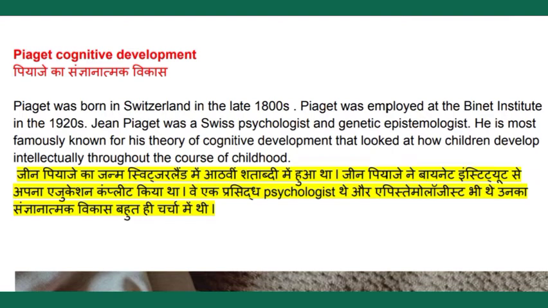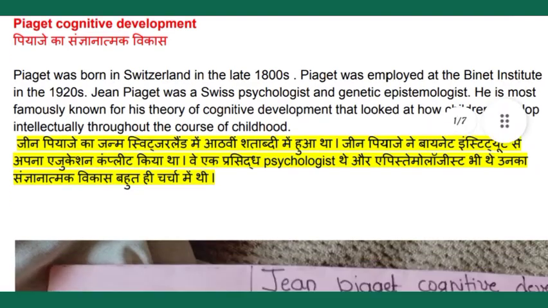And he is mostly famous for the theory that is cognitive development that today we are going to discuss in this video. He is basically very much famous for this theory and he developed this theory on his three children. He observed three children carefully, he observed their development and made this theory. So this is called Piaget cognitive development. Okay, so you can see all this content here.